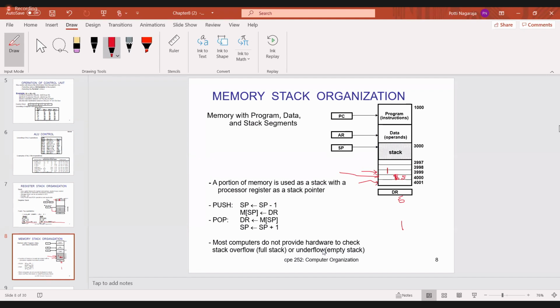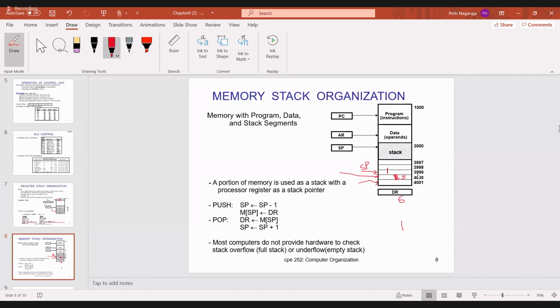Then the pop operation. Pop operation is nothing but reading the data from the stack. Now, can anyone say what the stack pointer is now? What is the top of the stack now? The top of the stack is the 3999 memory location. The stack pointer is now pointed to the 3999 memory location. Now, what is the value that it has? It has the value 1. Now, I want to pop. Pop is nothing but reading that data from the stack.